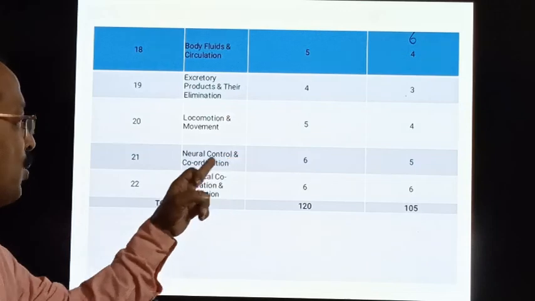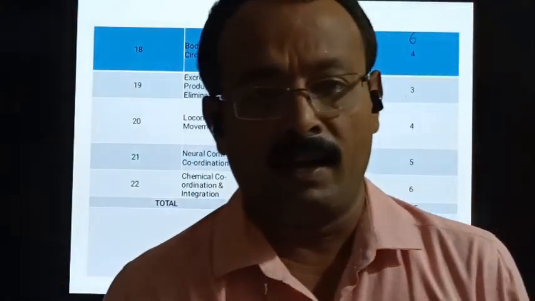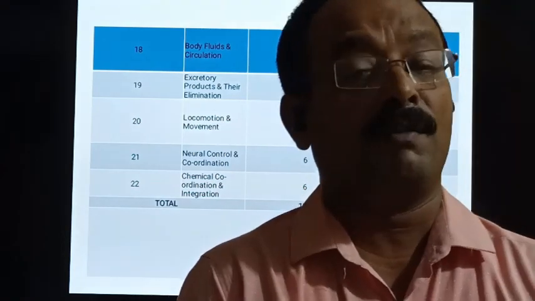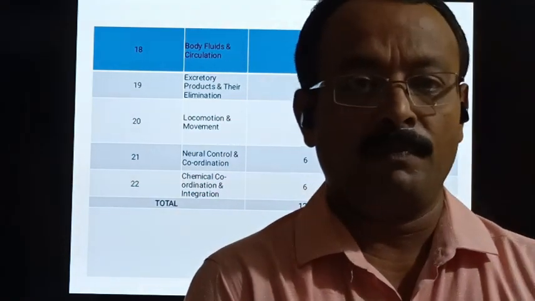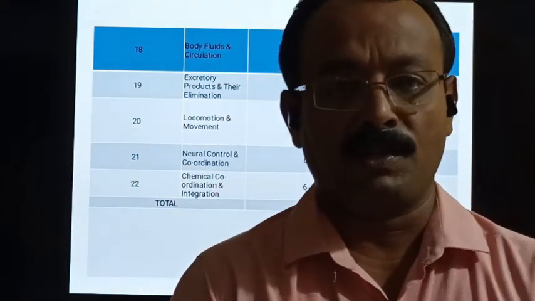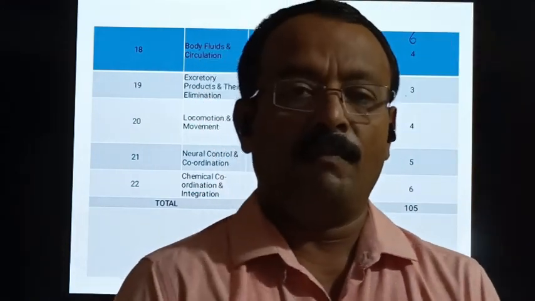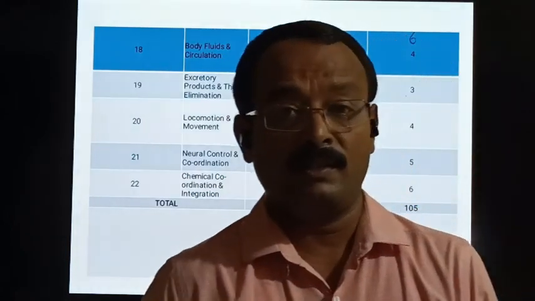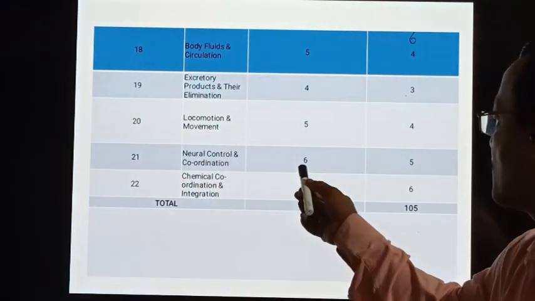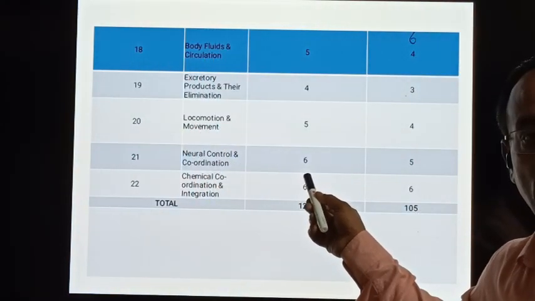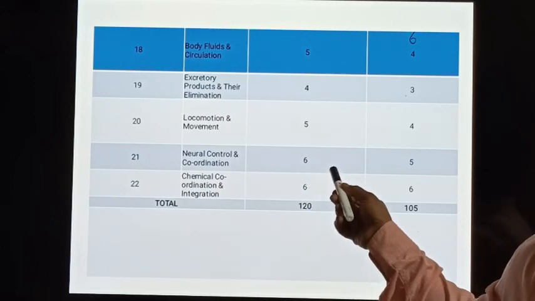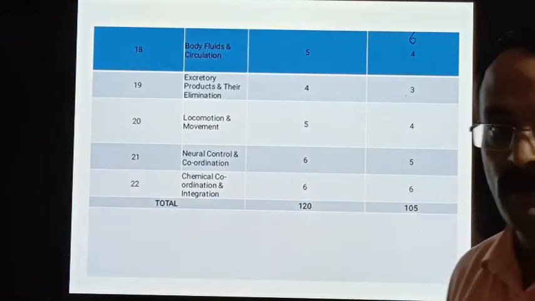The next chapter is neural control and coordination. Here we understand the neural tissue, nervous system, central nervous system and the peripheral nervous system. The entire brain and its parts we will study. We also study about reflex action. The number of teaching hours for this chapter is 6 and the weightage is 5.